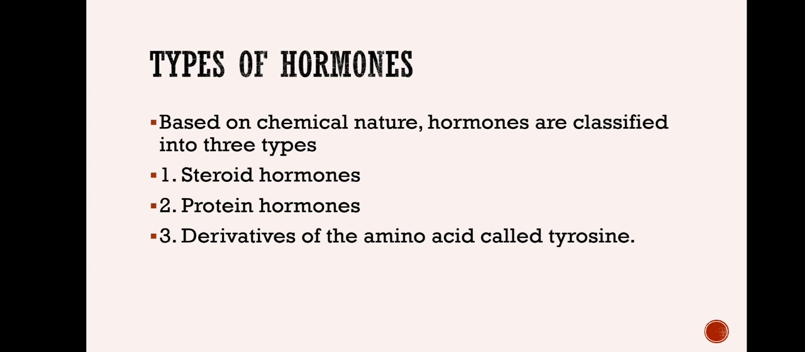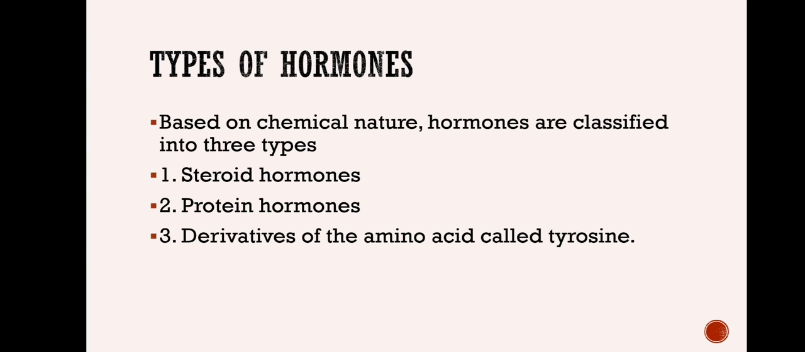Okay, and in today's session we are going to discuss the types of hormones based on their nature, that means the chemical nature. What is the chemical nature of those hormones? Based on that, there are different types of hormones, and in this session I am going to discuss three of them. Now the first type is steroid hormone, next one is protein or peptide hormone, and the third type is derivative of an amino acid like tyrosine.